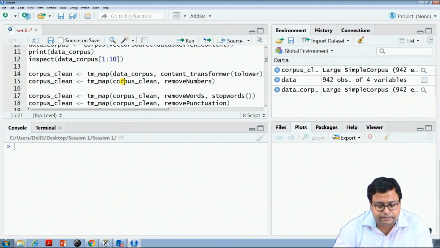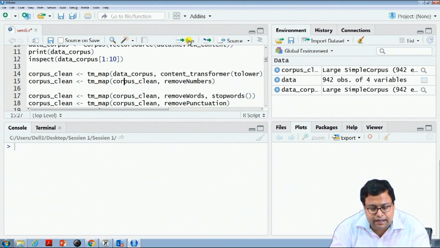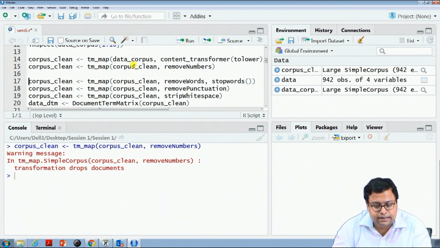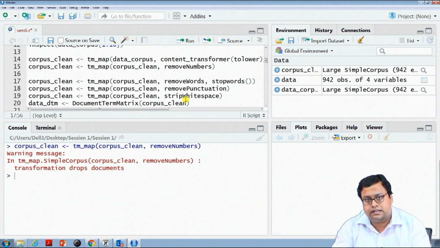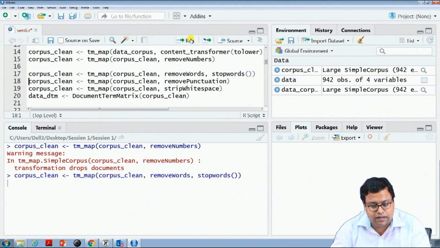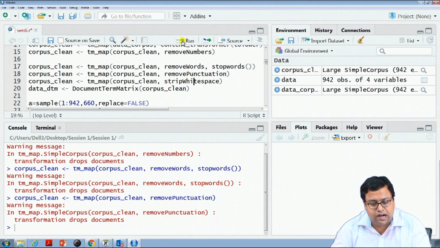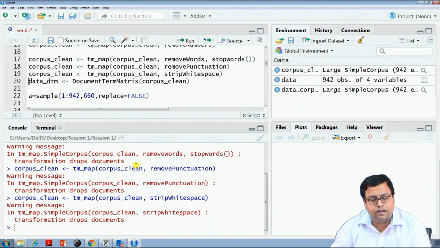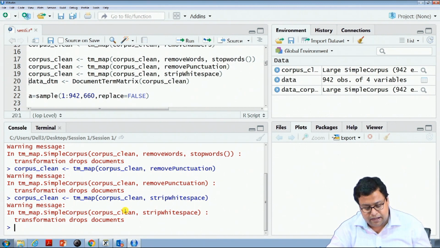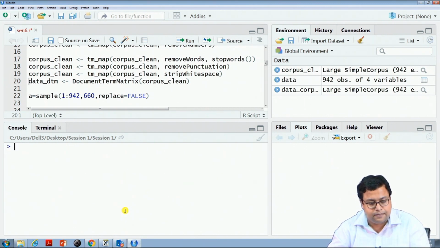Then I remove the numbers. I have removed the numbers. Then I remove the stop words. So, what are the stop words? Stop words are generic words which do not have any contribution in the meaning of the data set. So, we remove the stop words, we remove punctuation, we remove white space. So, one by one I am removing, lots of warning messages are coming up. Right now we will not bother, later we will see.